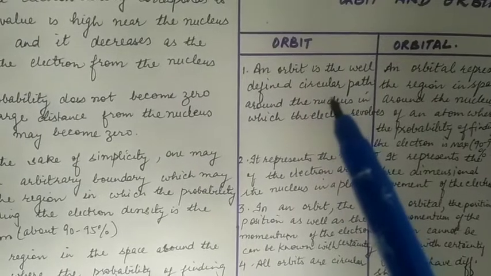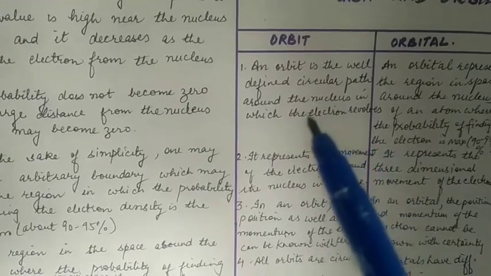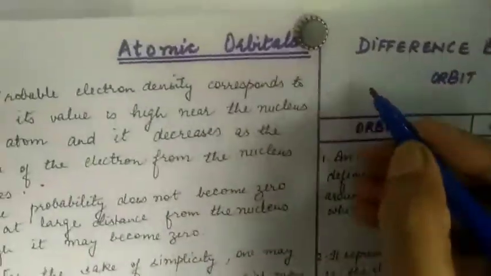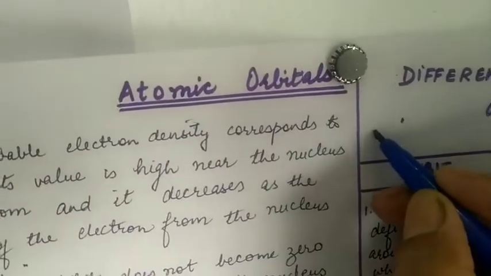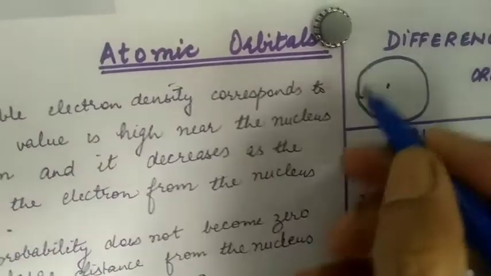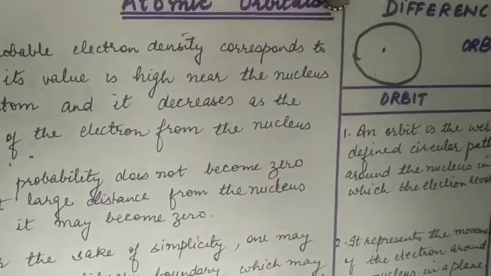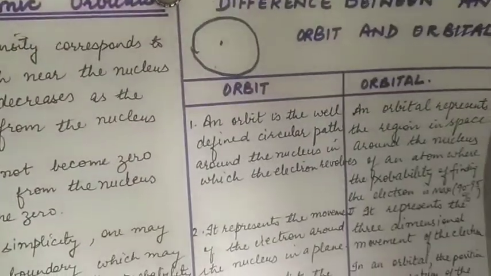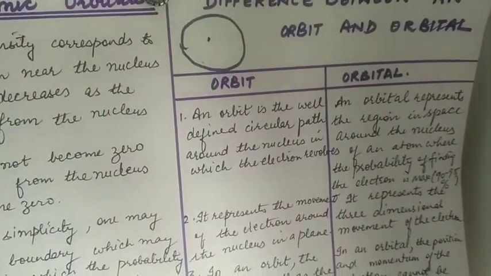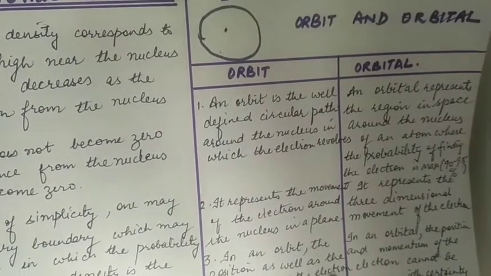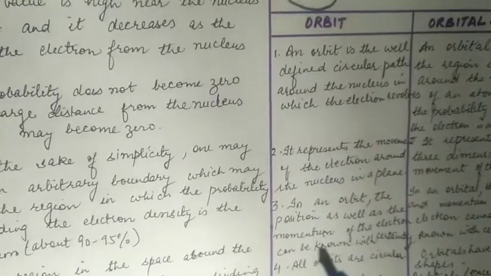An orbit is a well-defined circular path around the nucleus in which the electron revolves. If this is the nucleus, then the electron is moving in this circular path. This is called orbit. But orbital is the region. Orbital represents the region in space around the nucleus of an atom where the probability of finding the electron is maximum.